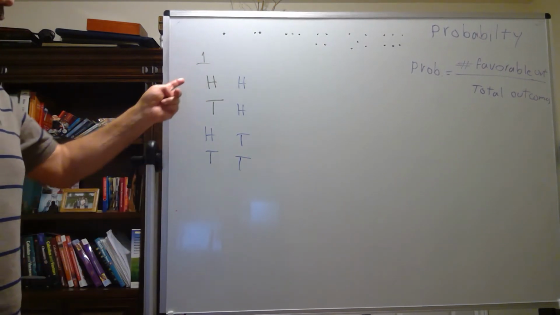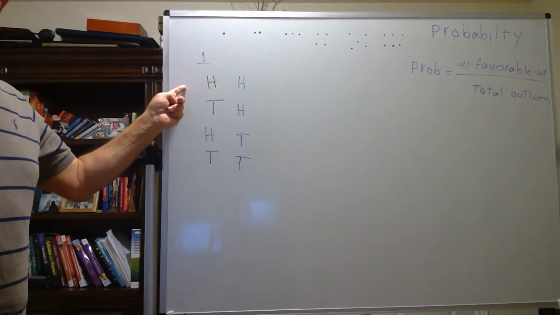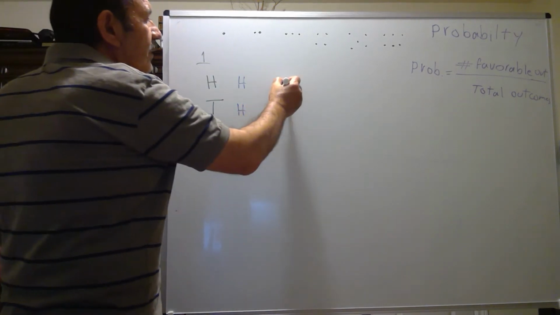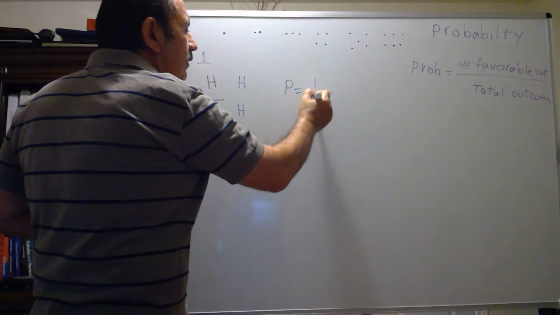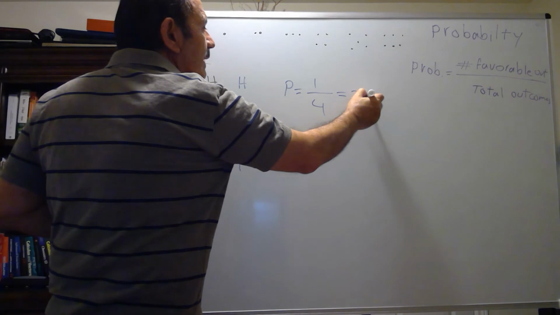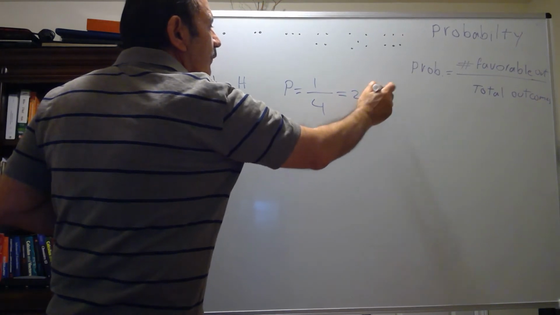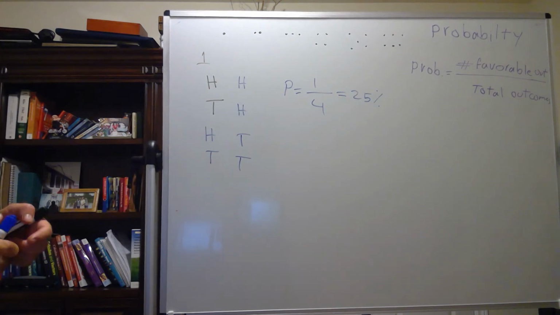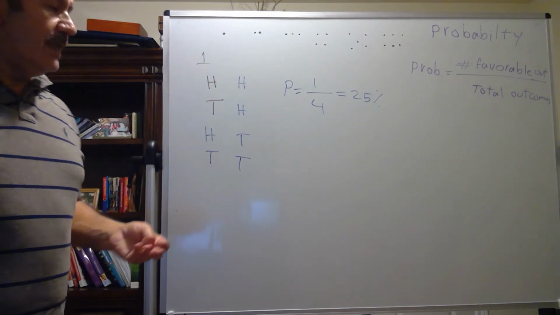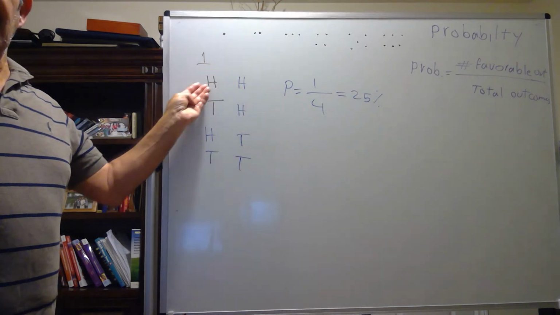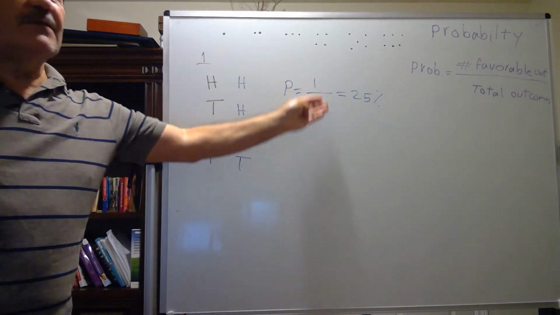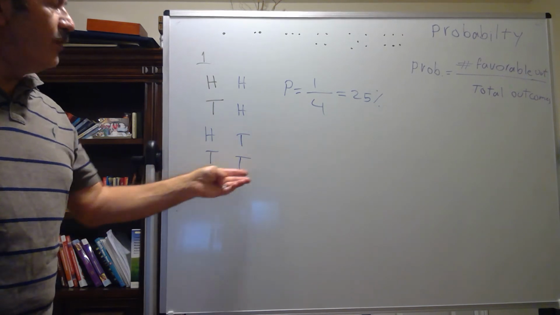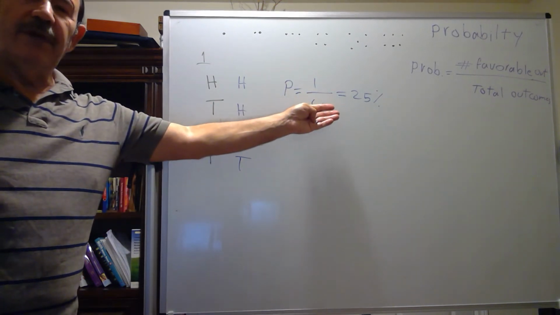And if I want both of them to be head, the possibility is going to be 1 out of 4, or 25%. If you multiply 1 out of 4 by 100, it's going to be 25%. It means when I'm rolling a coin and I want to have both head, the possibility is 1 out of 4. If I want to have both tail, again it is 1 out of 4, which is going to be 25%.